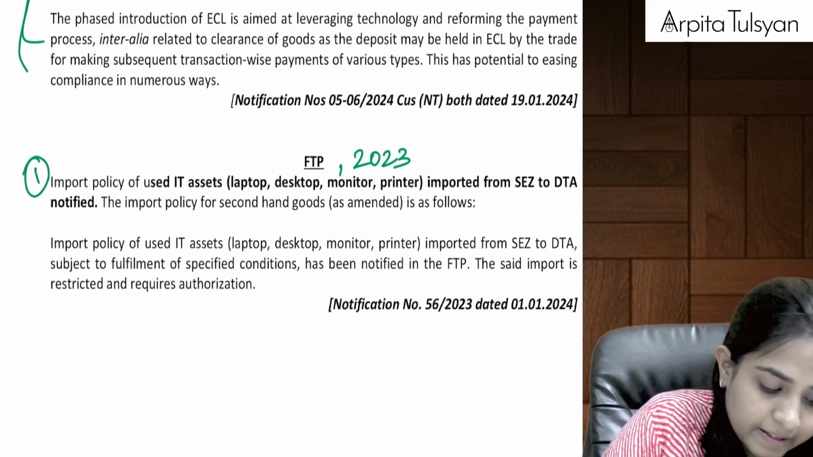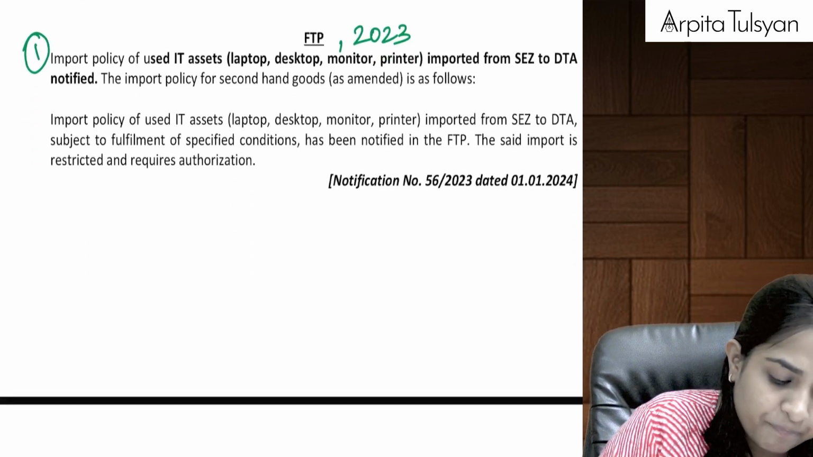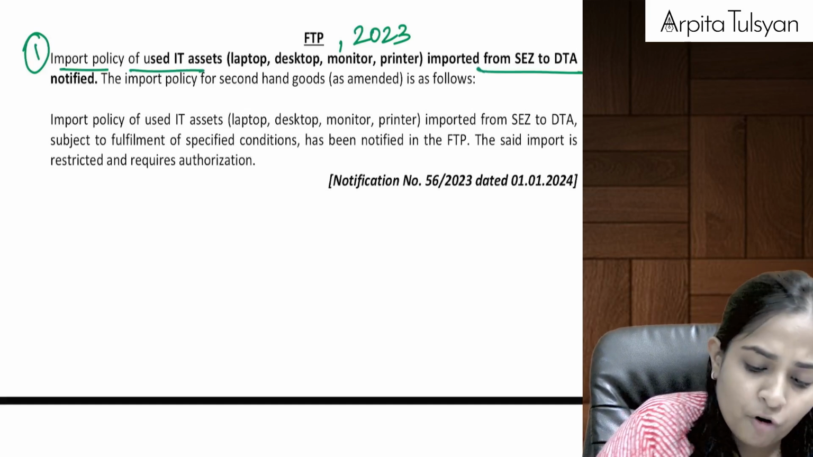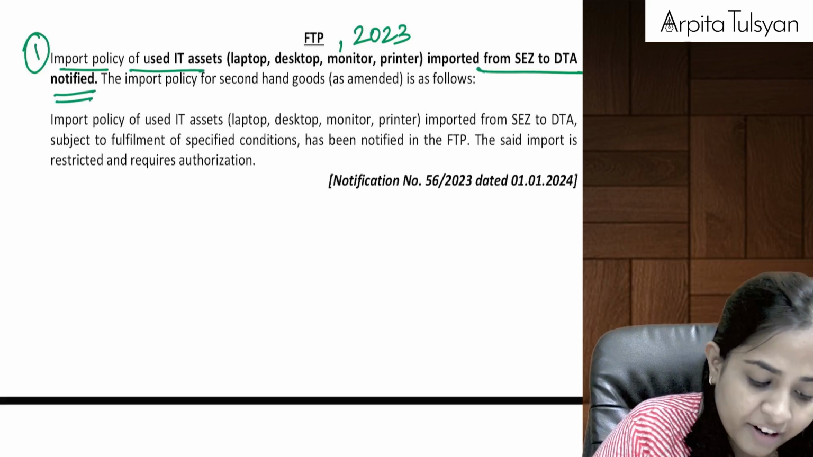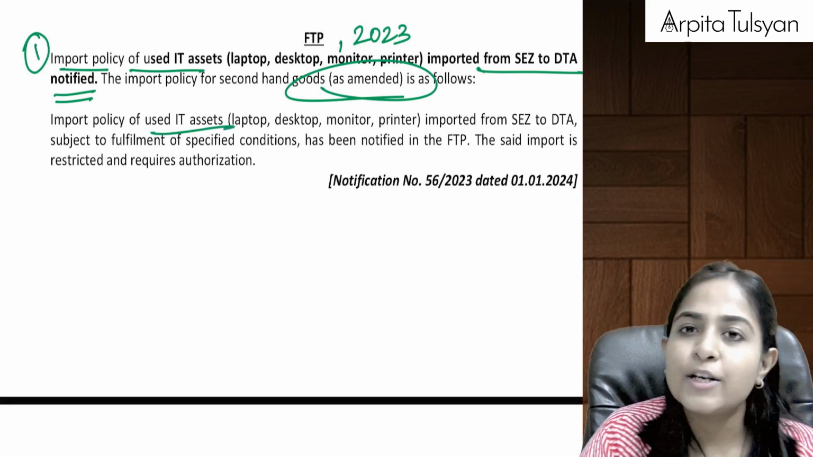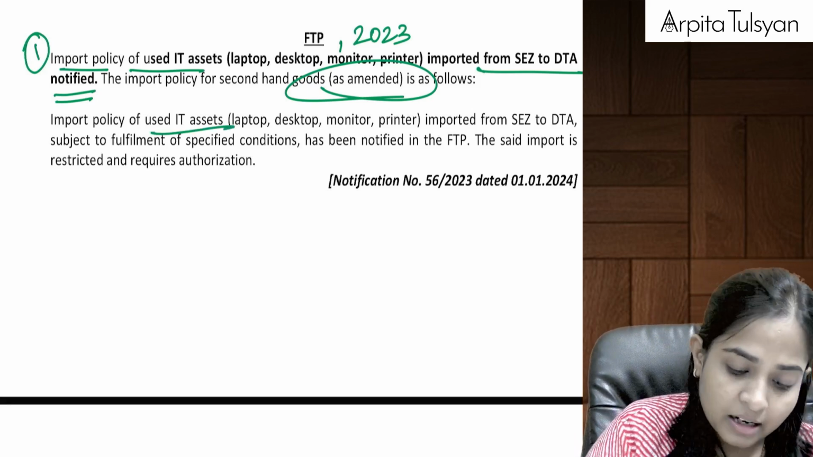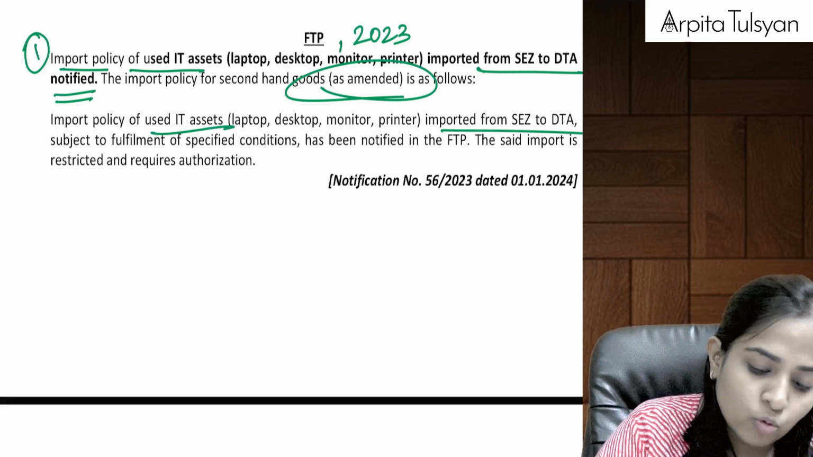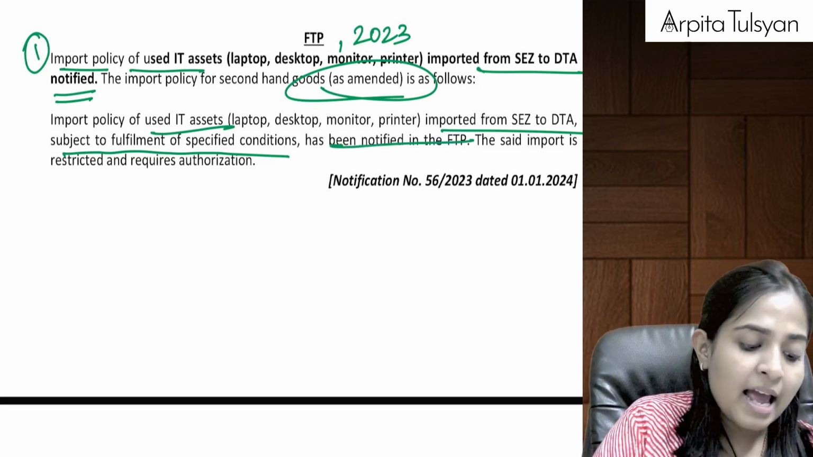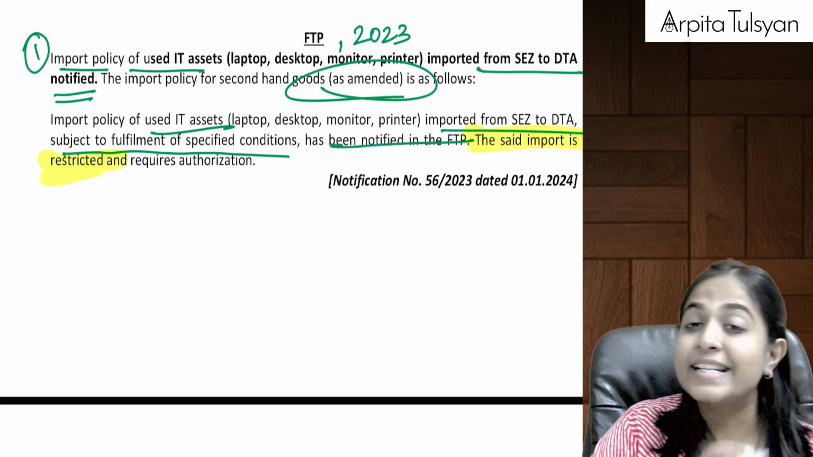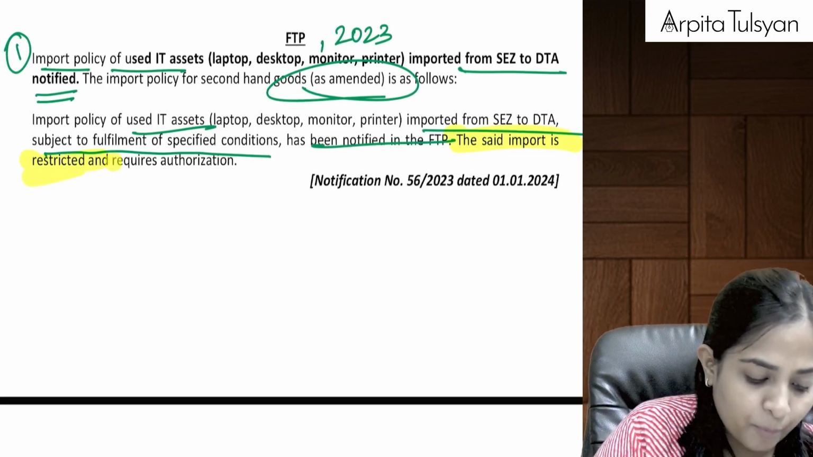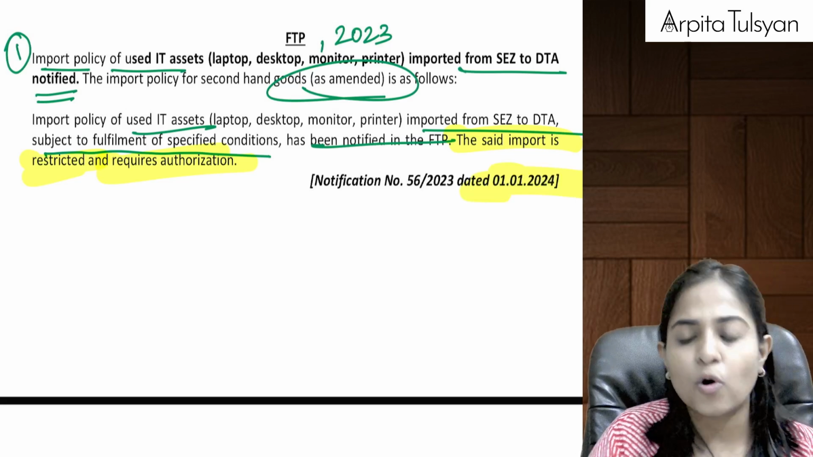Yes, see, it is written here: import policy of used IT assets imported from SEZ to DTA has been notified, and the policy as amended is given below. Import policy of used IT assets imported from SEZ to DTA, subject to fulfillment of specified conditions, has been notified, and the conclusion is the said import is restricted. Okay, please add this in your book. The said import is restricted and it requires authorization.